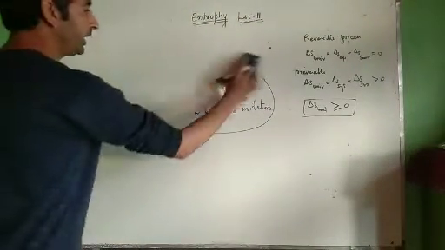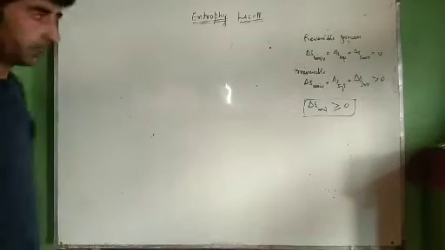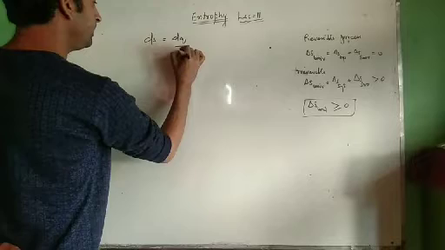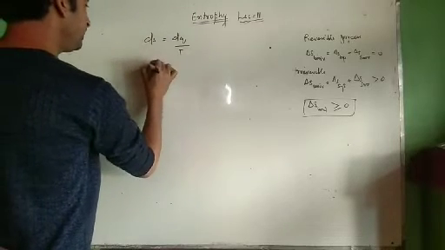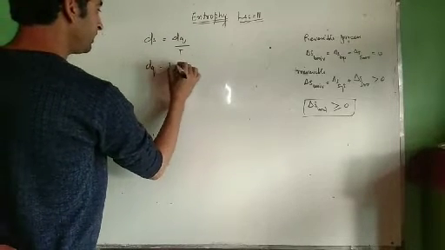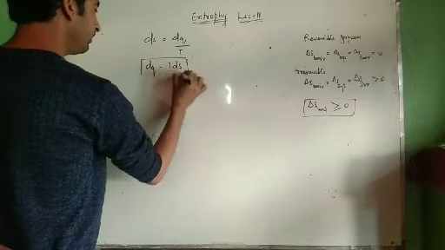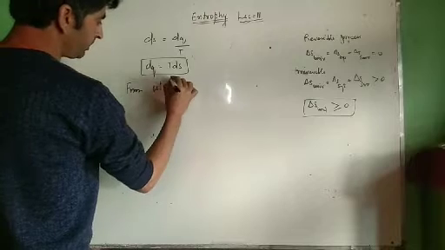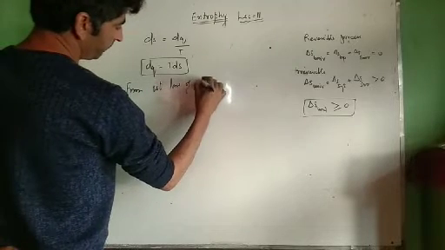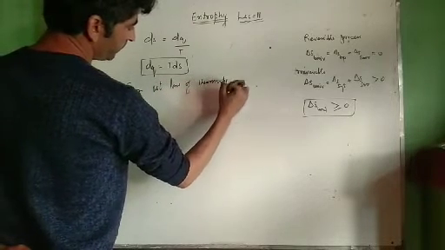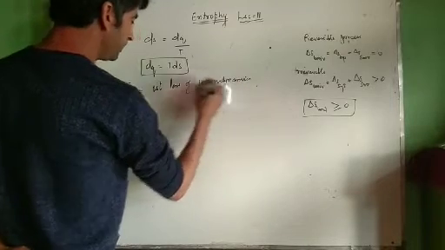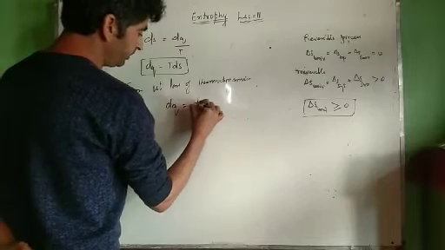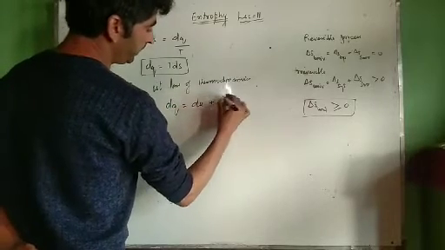Now what about adiabatic processes? We have shown that dS is equal to dq by T, or determining dq from this, dq is equal to T dS. Now from the first law of thermodynamics, we know that dq is equal to dU plus P dV.